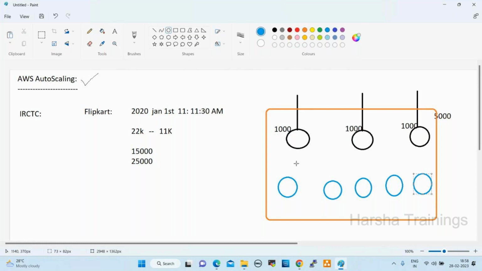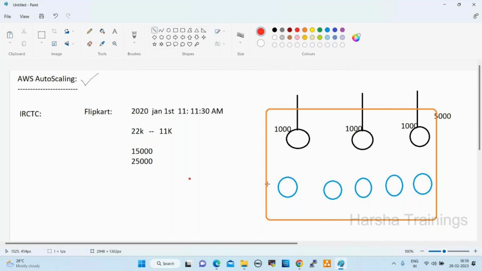For example, 11 a.m. to 11:30 a.m. they give the offer. Exactly at 11 a.m., requests come in, and auto scaling automatically adds the servers. By 11:30, there are no requests, so whatever additional servers were added will be automatically removed, deleted.